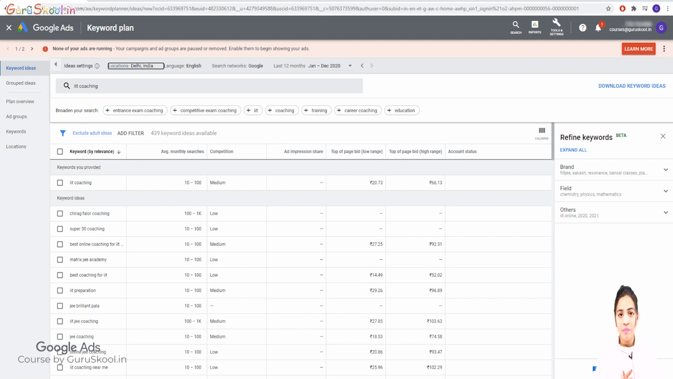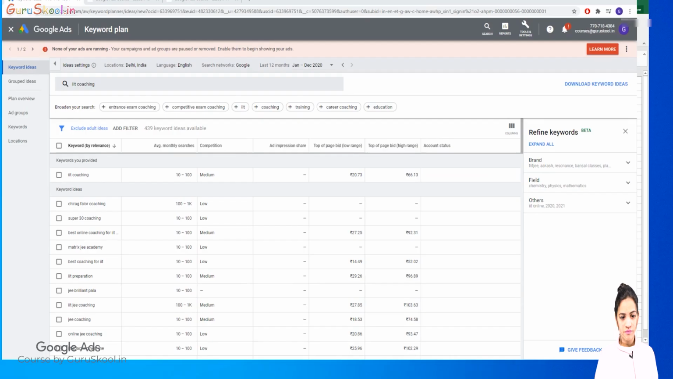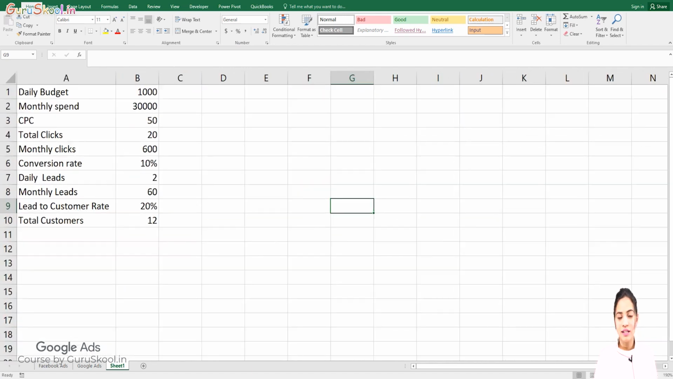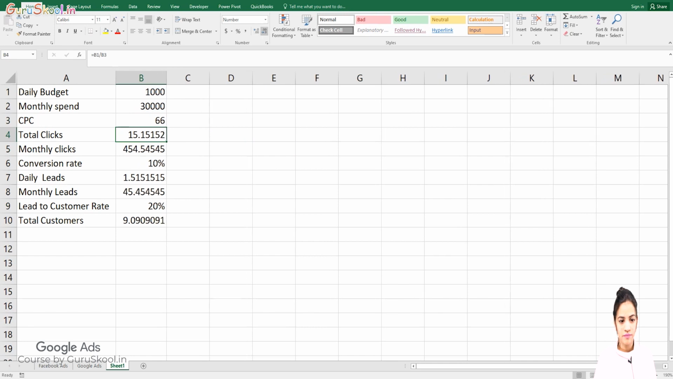Right? Let's take an example mathematically so that we can get more clear about everything. Suppose, let me take you through that. Wait, there it is. Suppose this is what my monthly budget is. Suppose my daily budget is 1000 rupees, and according to this, my monthly spend is 30,000. Then CPC, my cost per click, is 50 rupees. Let's make it 66, what I just told you. Let me delete every decimal so that we are more clear.